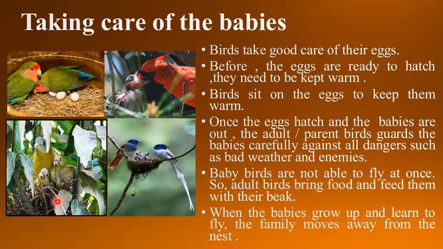The young baby birds cannot fly as they cannot see and they do not have feathers. So these young babies neither can see nor can they fly.